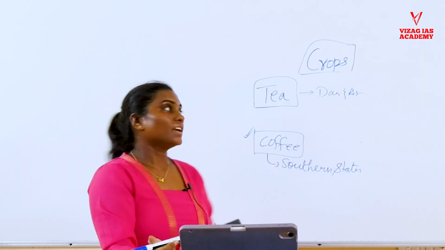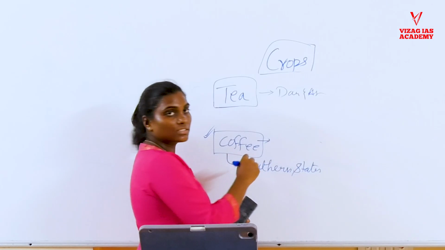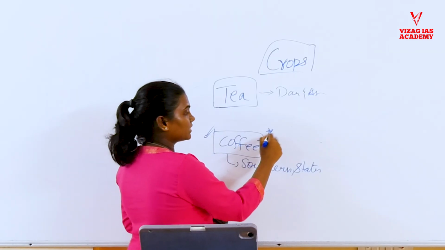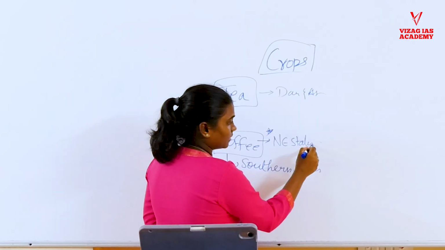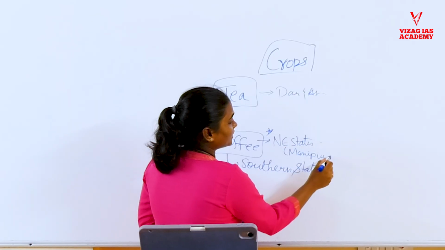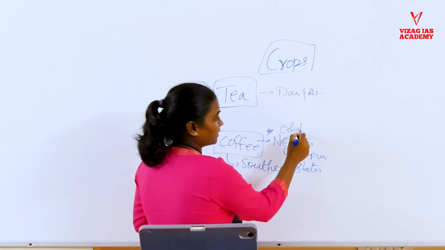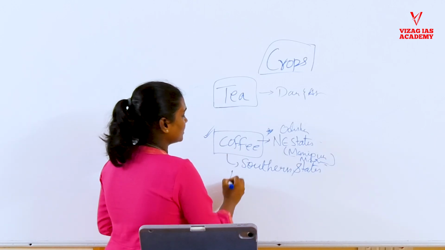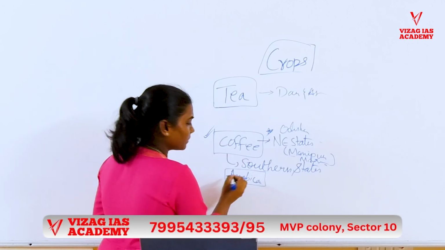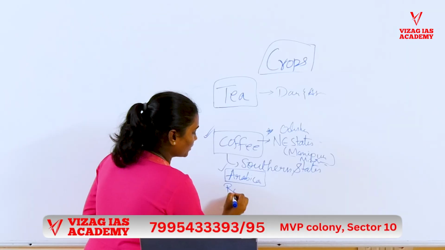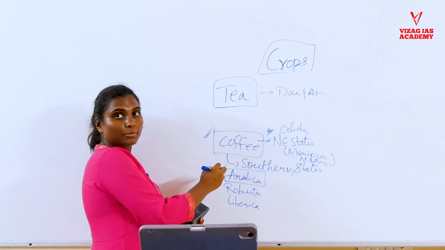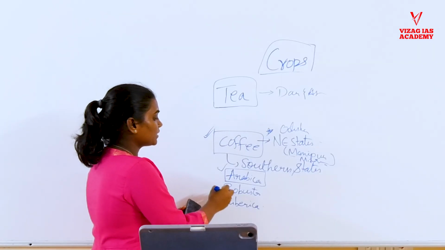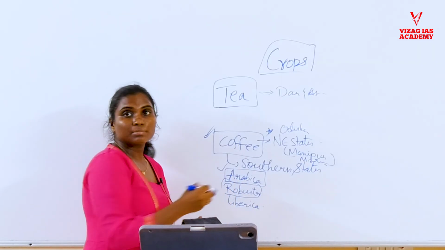and some regions of Andhra Pradesh. Keep in mind that this was another question asked in UPSC 2023. Coffee is also produced in some northeastern states like Manipur and Mizoram, and at the same time in Odisha. You have to keep it in mind. Another thing is that Arabica is the most produced coffee type in India. Arabica, Robusta and Liberica are the different types. Arabica is the most commonly produced in India, but Robusta, which has a strong flavor, is produced in